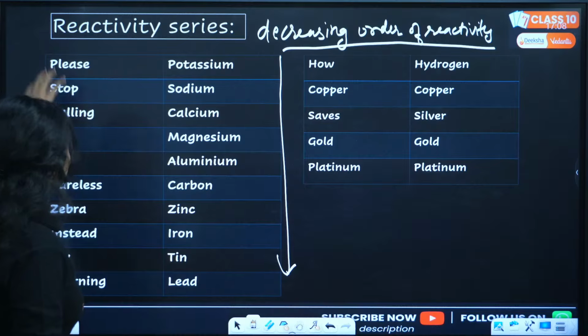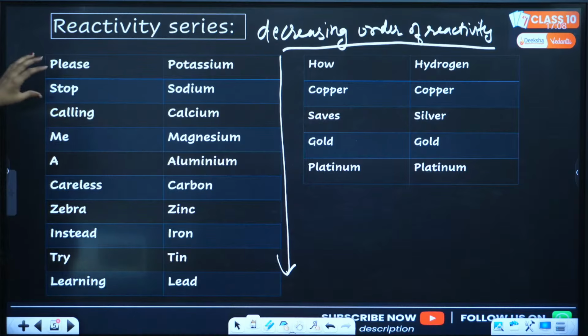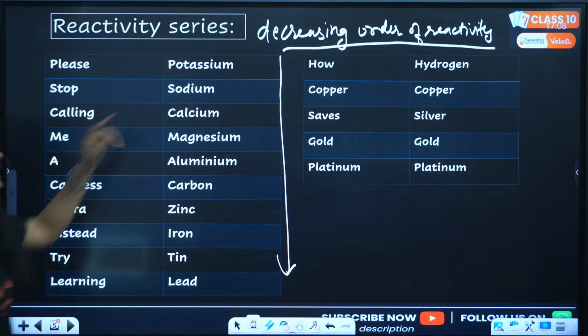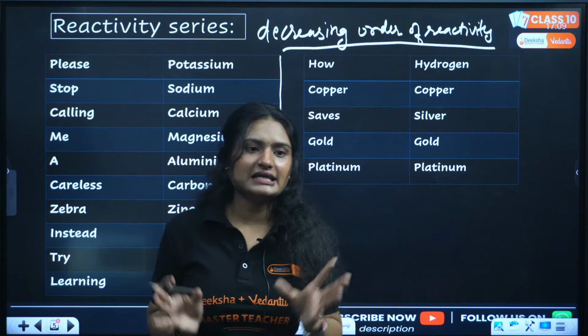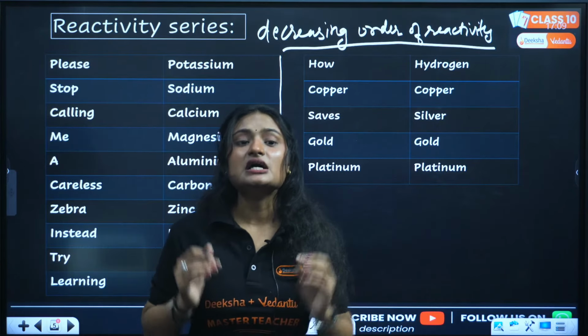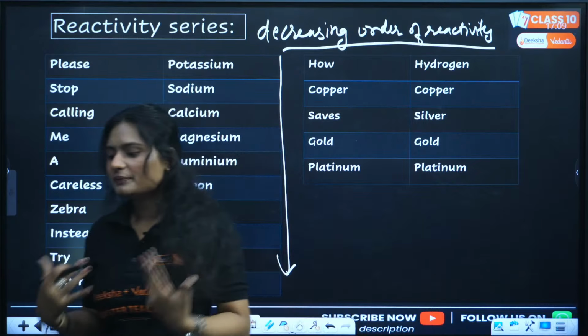Now, we'll start with the mnemonic. The mnemonic says, please stop calling me a careless zebra. Instead, try learning how copper saves gold platinum. That is the mnemonic for learning the reactivity series. So repeat with me. Please stop calling me a careless zebra. Instead, try learning how copper saves gold platinum. Clear?